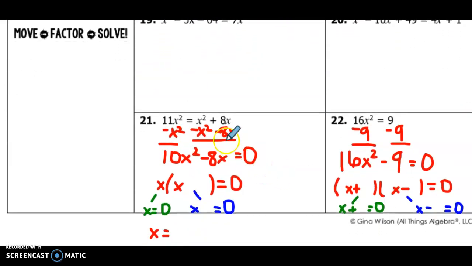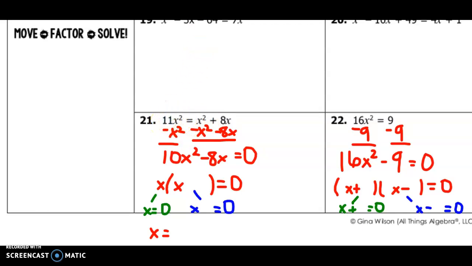Okay, so 21. This one's a little bit tricky if we're looking at both sides to start. I have 11x squared and I have 1x squared here. This side has the positive x squared, and so does this side, but this has the greater, more positive.